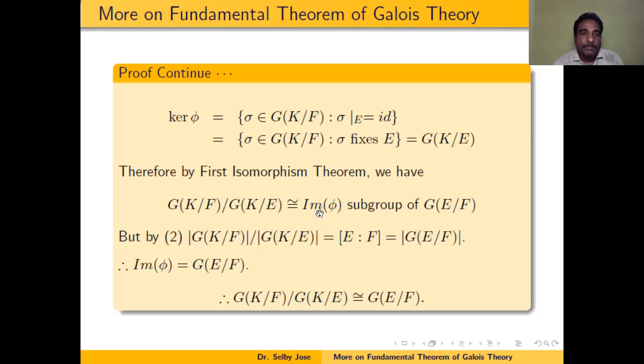Therefore, the image of phi and Galois group of E over F have the same cardinality, and because this image of phi is a subgroup of Galois group of E over F, and they have the same number of elements, both of them are the same. That means image of phi is equal to Galois group of E over F. Therefore, Galois group of K over F mod Galois group of K over E is isomorphic to Galois group of E over F. So that's a proof.